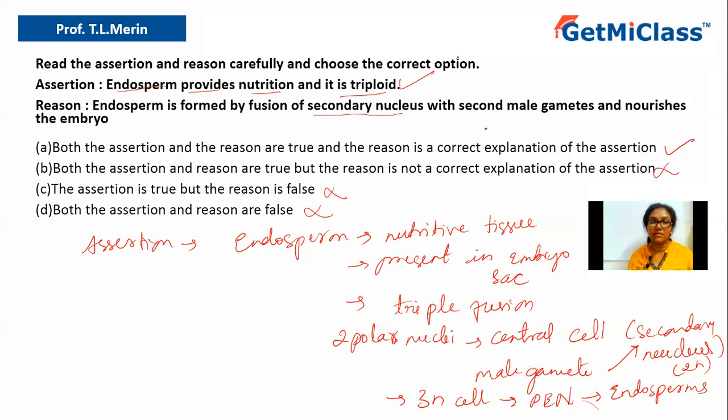So the correct answer is what? The correct answer is option A. Okay, so let us conclude the answer. The answer is option A. That is, assertion and reason both are correct, and reason is the correct explanation for the assertion.